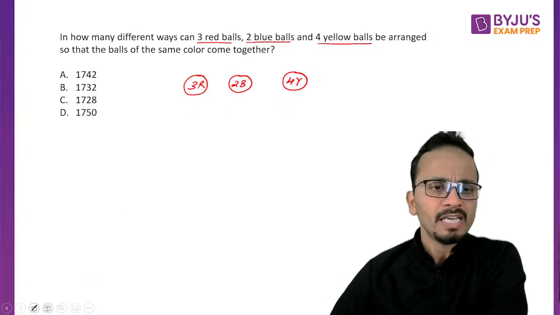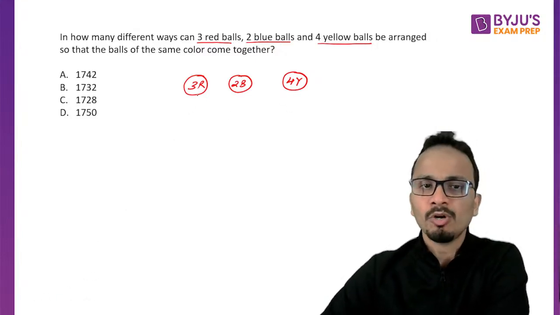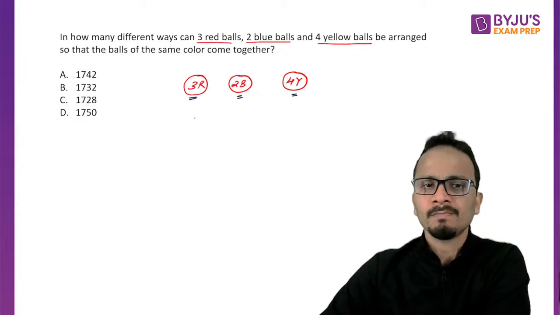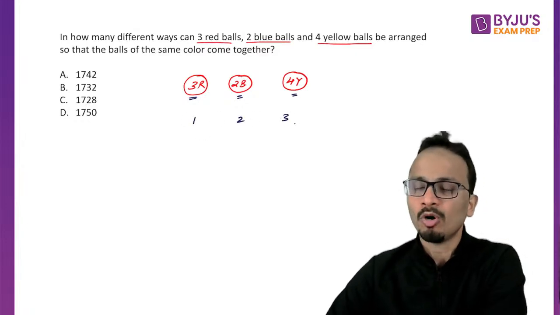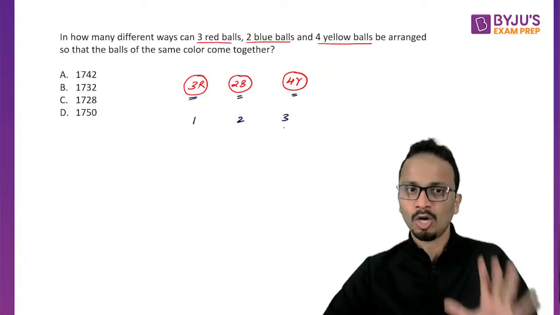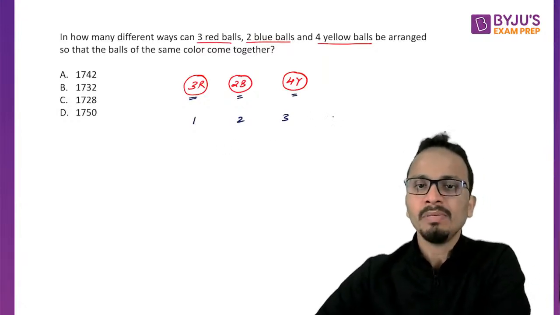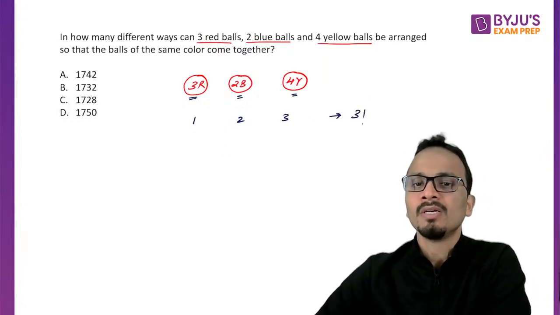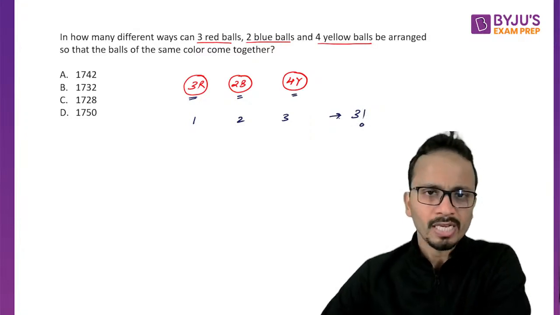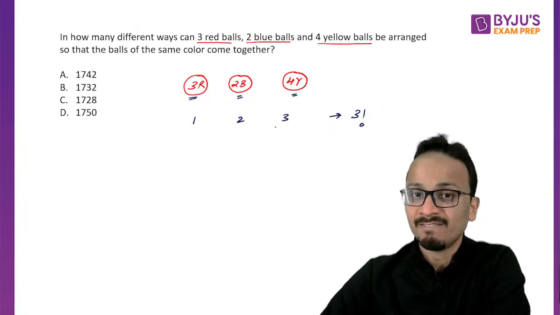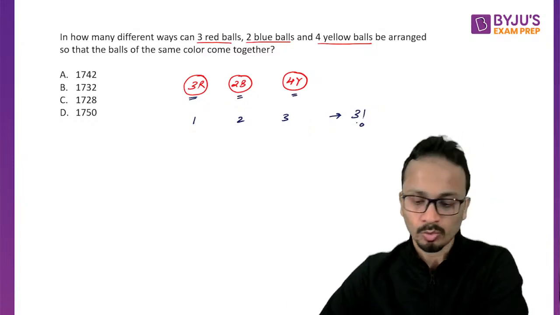So effectively, if I'll consider all 3 red balls together, 2 blue together, and 4 yellow together, I have 1, 2, 3. I have only 3 balls effectively. All right. So 3 balls can be arranged in how many ways? 3 factorial ways. Okay, so there are 3 balls effectively, which can be arranged in 3 factorial ways.